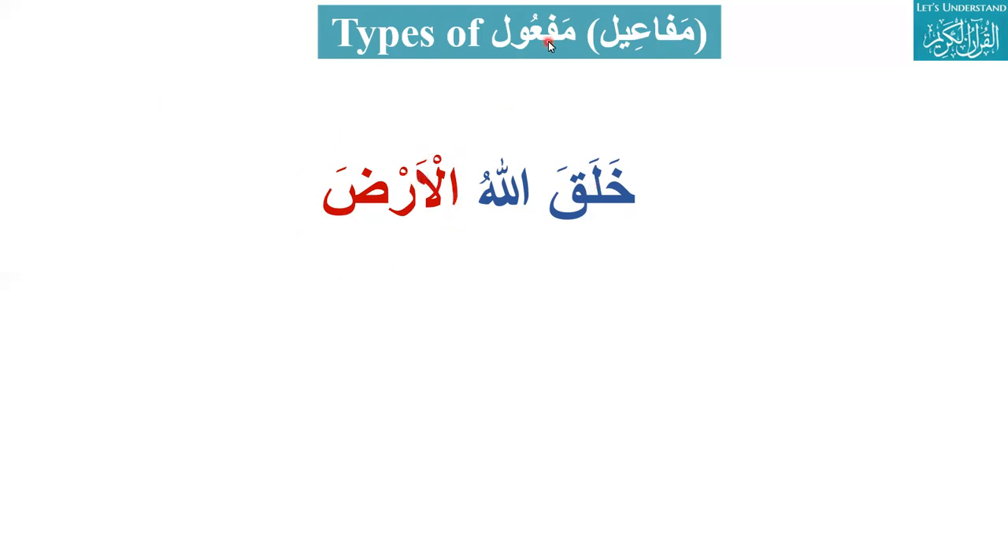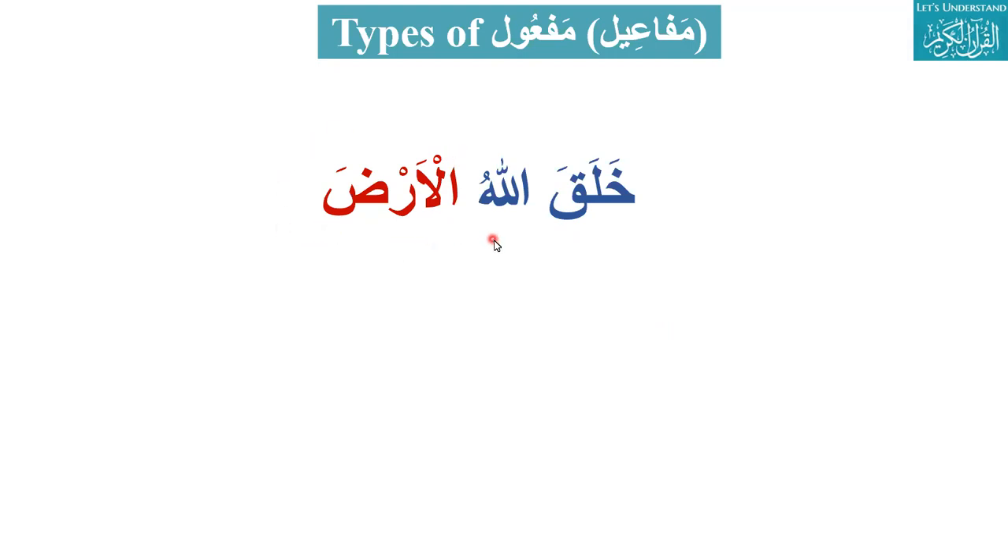Types of objects are types of maf'ul, and the plural of maf'ul is mafa'il. In the table we discussed fatih, maftuh, nasir, mansur. Those are ismul maf'ul, that is noun. Here we are discussing this object.